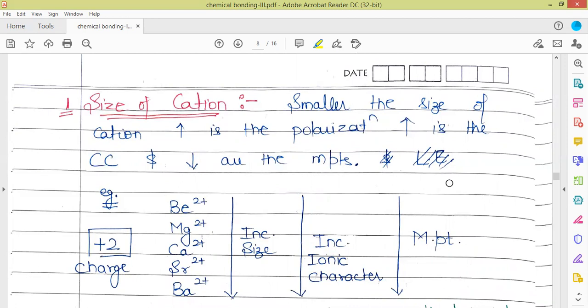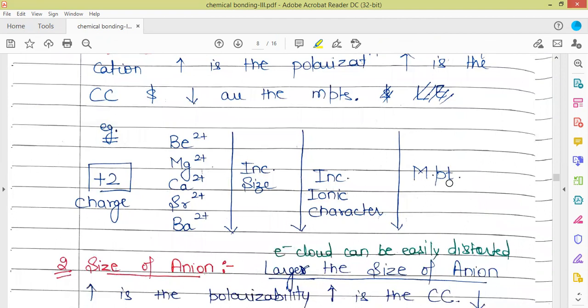And this we already know, that the more the covalent character, the lesser is the melting point in the case of ionic solids. So here is the example. Here the charges are the same. This is group 2 elements: beryllium, magnesium, calcium, strontium, and barium. These are divalent cations of the group 2 elements, that is, alkaline earth metals. As we move down the group, there is an increase in size.